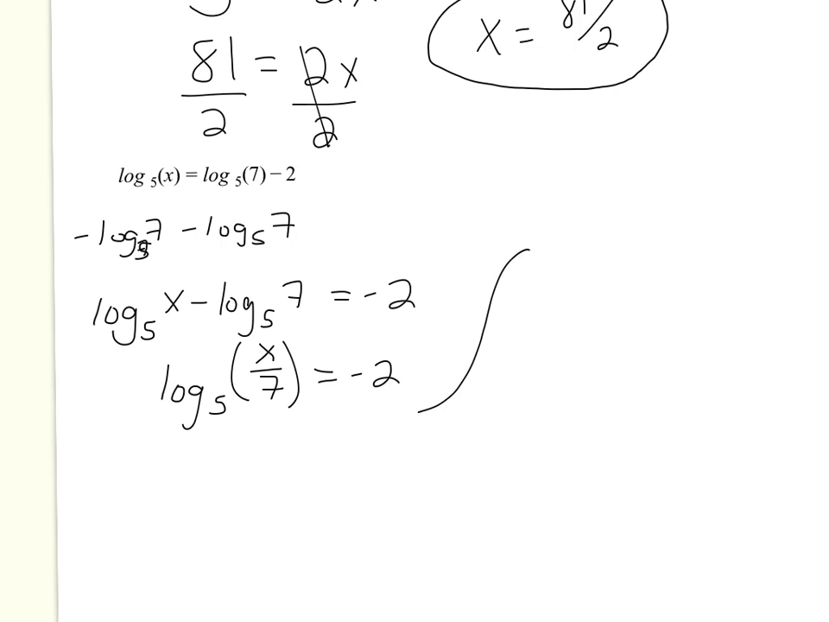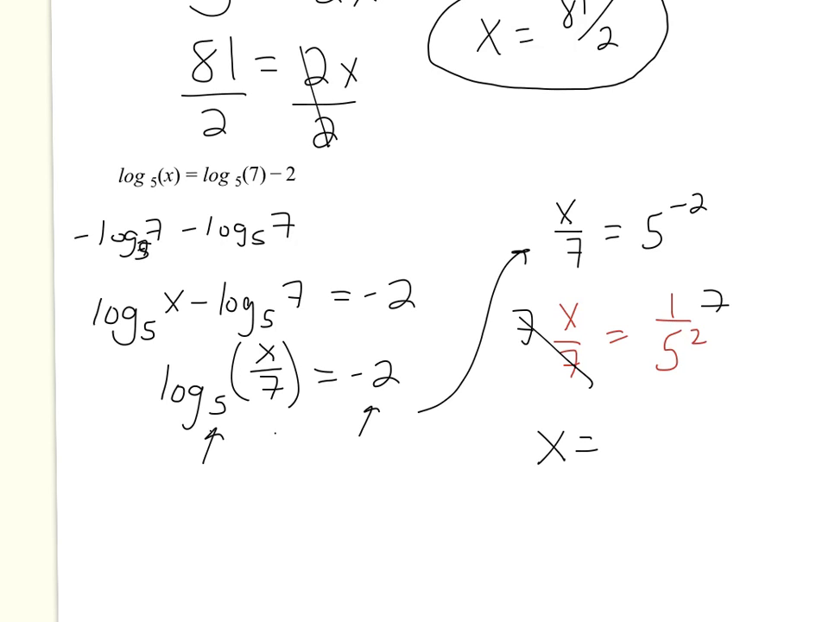So now I can use my change of forms, which would make this x over 7 equals 5 to the minus 2. And again, that's because the base 5 goes to the power negative 2 equals the stuff in the log. Just changing forms as we've done. So now I can solve this lots of ways. 5 to the negative 2, if you remember, is 1 over 5 to the second. I can then just simply multiply both sides by 7. So x is going to equal 7 times 1, which is 7, over 5 squared, which is 25.